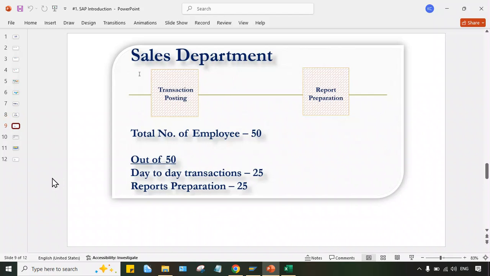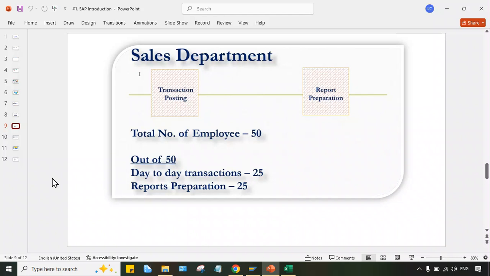Customer payments are there, that also supposed to be recorded, right? So multiple activities, multiple transactions are taking place on regular basis. And report preparations, of course, if you talk about the management of Tata Motor, whatever the further decisions or future decisions are there, those further or future decisions will be taken by management based on the reports only, right?